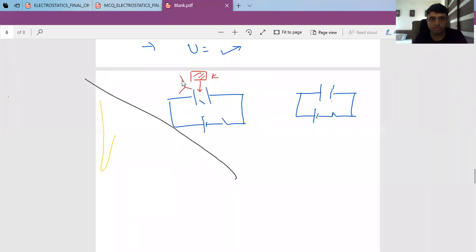If you recall, we have drawn this figure this way. Here also we do the same thing. We want to introduce a dielectric between the plates of a capacitor. Here the battery is not connected, here the battery is connected. Remember, in either case capacitance becomes K times.